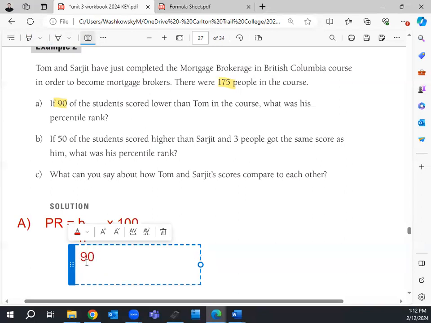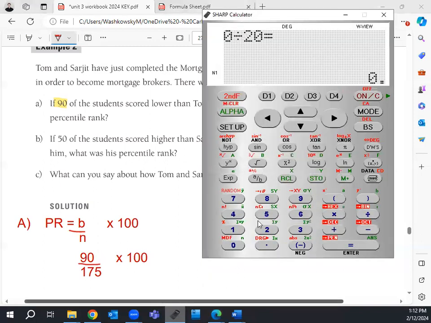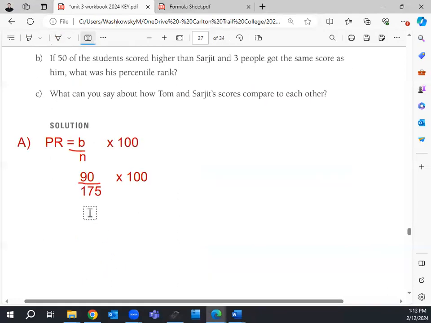How many people in total? 175. So there's nothing new with this one. We still calculate it the exact same way. 90 over 175 times 100, and then we round it. So 51%. He's in the 51st percentile.